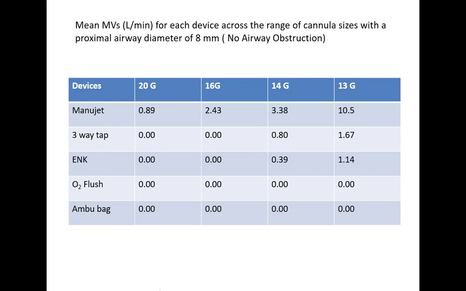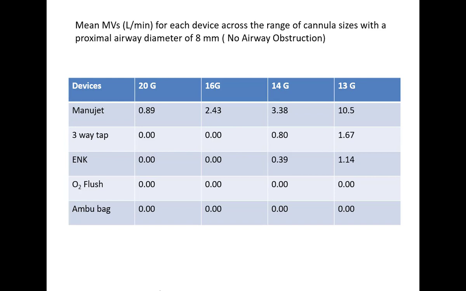Oxygen flush, ambu bag, three-way tap, no oxygenation at all when the upper airway is open. So if you have a patient where you cannot intubate the patient because of some other kind of anatomical difficulty, you are hardly going to be able to ventilate the patient using either the ambu bag or oxygen flush bag, even if the size of the cannula is 13 gauge, right?